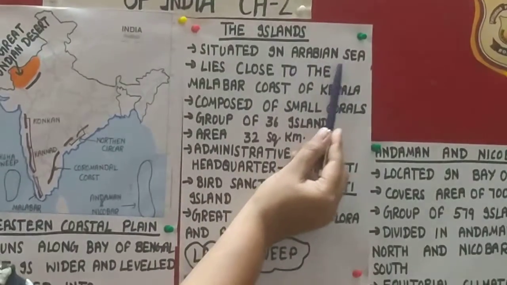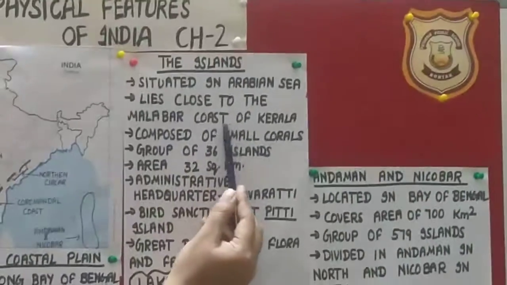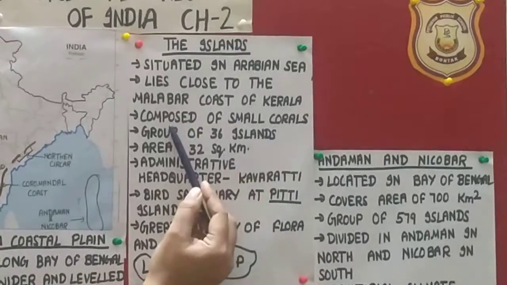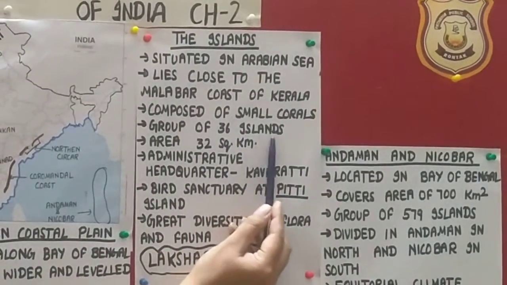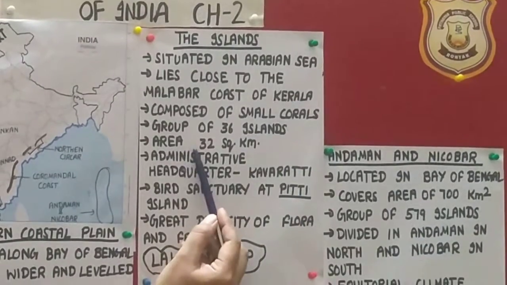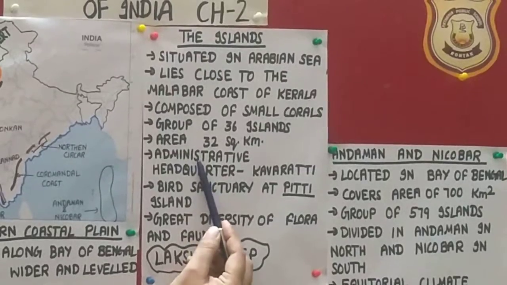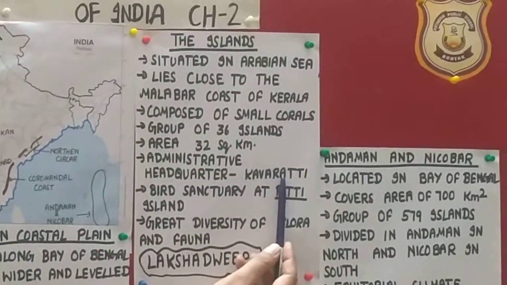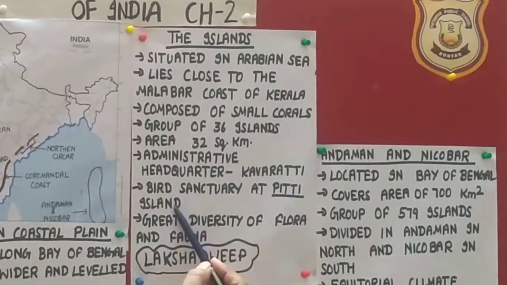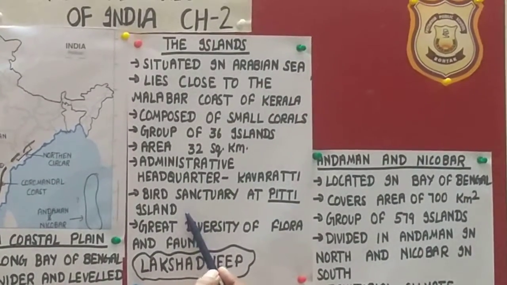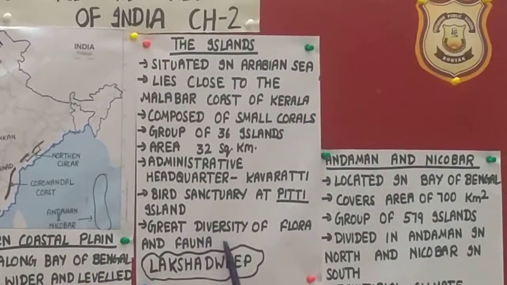It is situated in Arabian Sea. It lies close to the Malabar coast of Kerala. It is composed of small corals. It is a group of 36 islands. Its area is only 32 square kilometer, and its administrative headquarter is Kavaratti. Here the bird sanctuary is at Piti Island, and this island is uninhabited. Here great diversity of flora and fauna is found.